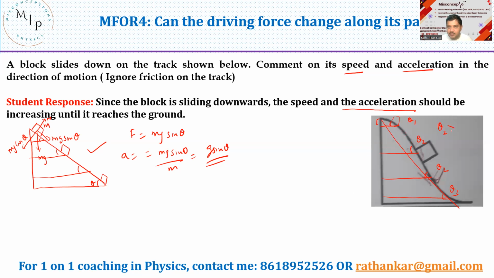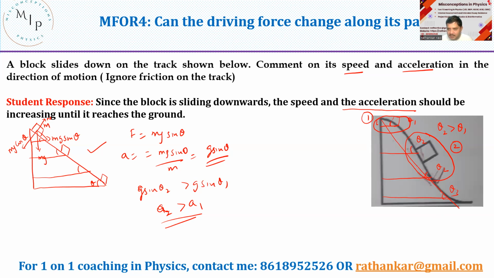Can we say that theta 2 is greater than theta 1? When you say that, then definitely g sine theta 2 is greater than g sine theta 1, which means that A2 is greater than A1. This is A. A2 is greater than A1, which means the acceleration in this region, let me call this region 2, is larger than the acceleration here.